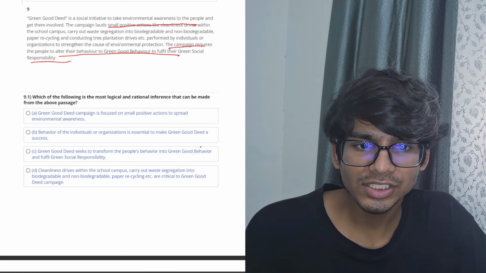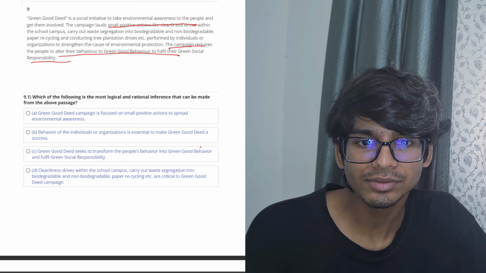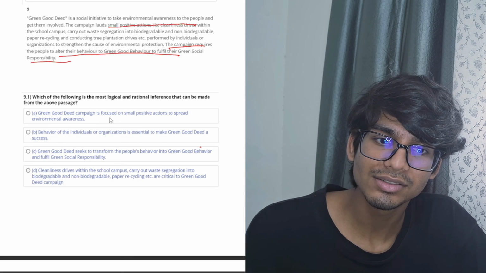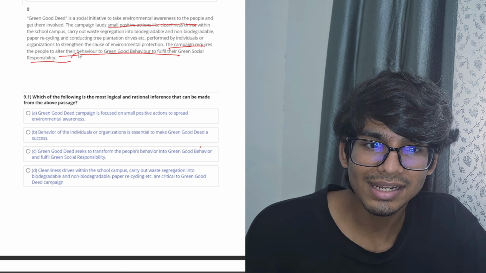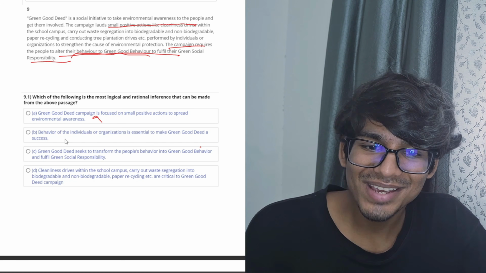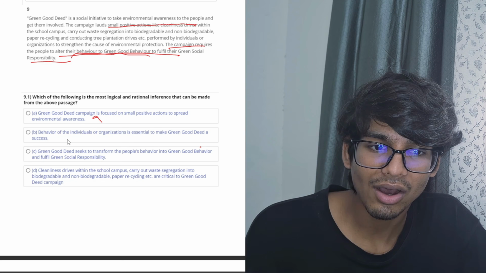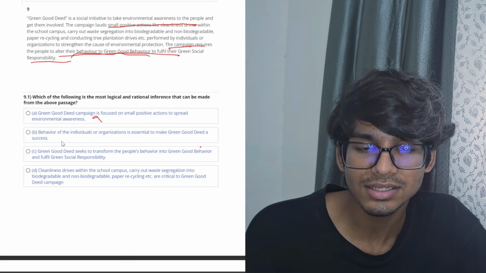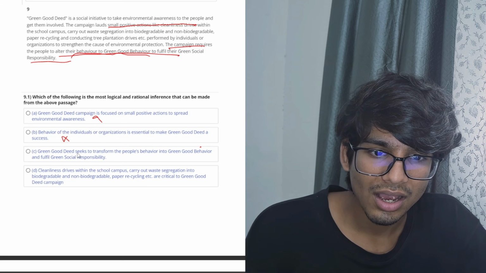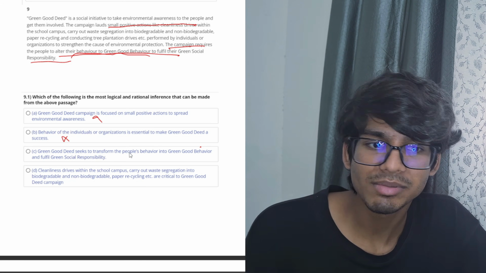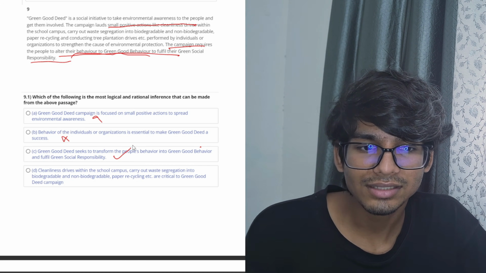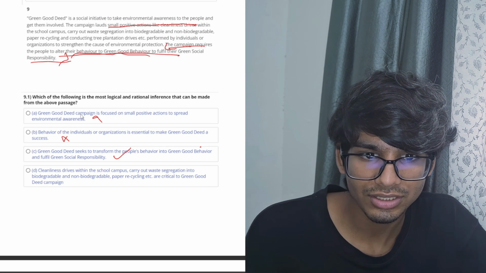So, question 1. Which of the following is the most logical and rational inference that can be made from the passage? Green Good Deed campaign is focused on small positive actions to spread environmental awareness. No, it's basically focused on altering the behavior to green good behavior. Behavior of the individuals or organizations is essential to make Green Good Deed a success. Not really, it doesn't talk about this. Green Good Deed seeks to transform the people's behavior into green good behavior and fulfill green social responsibility. Yeah, this is something which has been talked about in the last line.